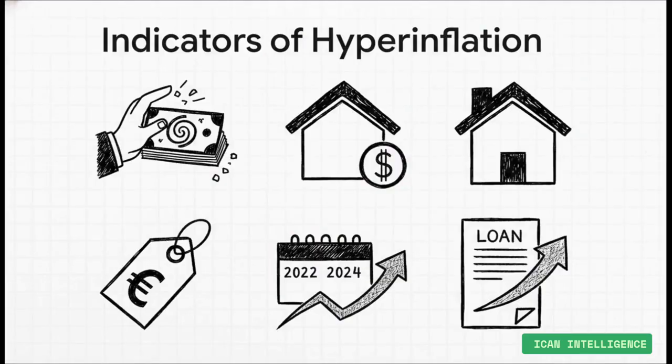And these, right here, are those signs from paragraph 3. Now, this is a classic exam theory question, so you'll want to know these. We're looking for clues, like when the general public would rather hold, say, a building or US dollars than the local currency, or when prices for things are quoted in a more stable foreign currency. And while it's not a hard rule, the standard gives us a quantitative guide. If cumulative inflation over 3 years is getting close to or goes over 100%, you're probably in hyperinflation territory.